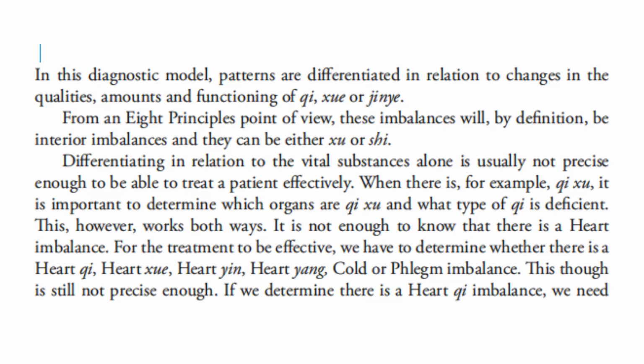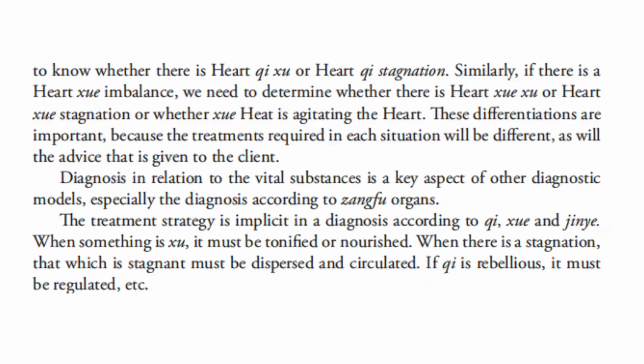This, though, is still not precise enough. If we determine there is a heart qi imbalance, we need to know whether there is heart qi deficiency or heart qi stagnation. Similarly, if there is a heart blood imbalance, we need to determine whether there is heart blood deficiency or heart blood stagnation, or whether blood heat is agitating the heart.